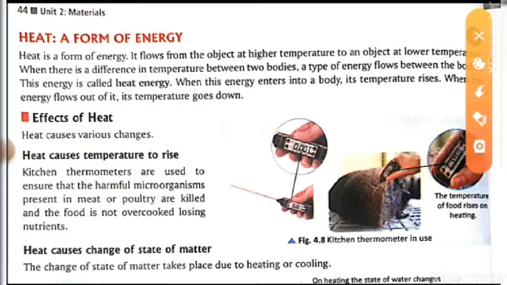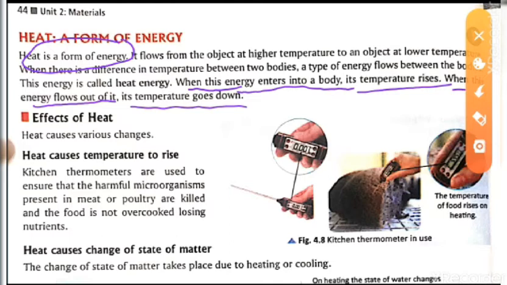So here it is also written, it is a form of energy, and it flows from an object at higher temperature to lower temperature. When there is a difference in temperature, the heat energy will start flowing. When this energy enters a body, its temperature rises. When this energy flows out of it, the temperature goes down.